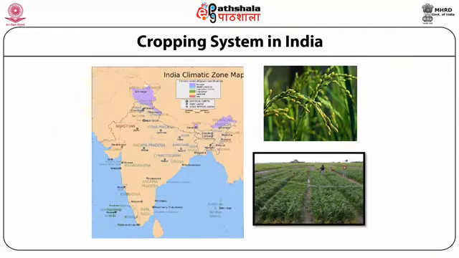We start to study the cropping system in India.